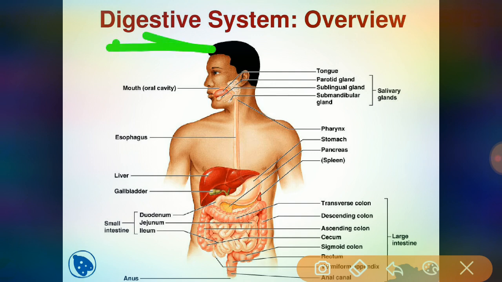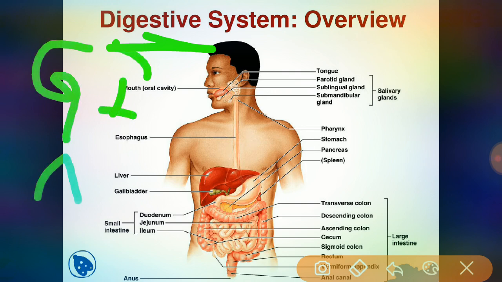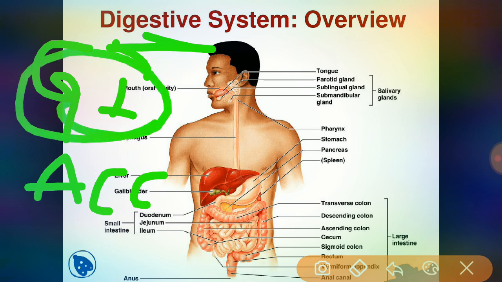The first one is the gastrointestinal tract, meaning the GI tract, and also the accessory digestive organs. So here the gastrointestinal tract, or the alimentary canal, is a continuous tube which extends from the mouth to the anus, through the thoracic and the abdominopelvic cavities.